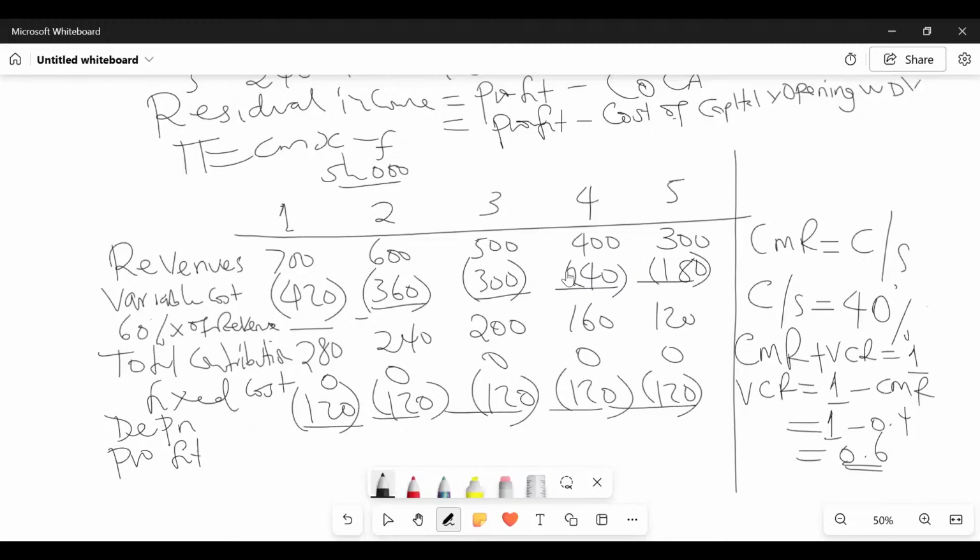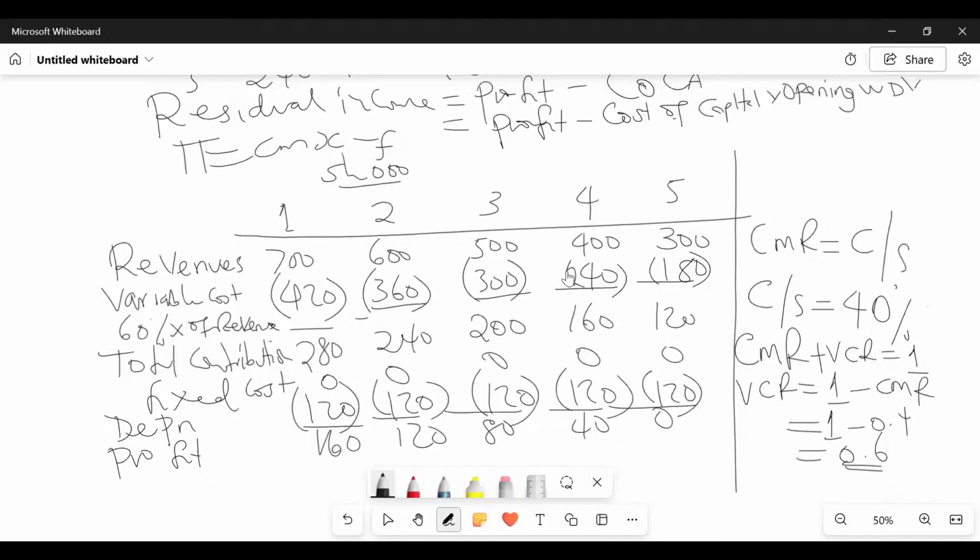So online ninjas, you're the heroes. So 280 minus 120 gives me what figure? 160. 240 minus 120? 120. 80. 40. 0. So then we have our profits.